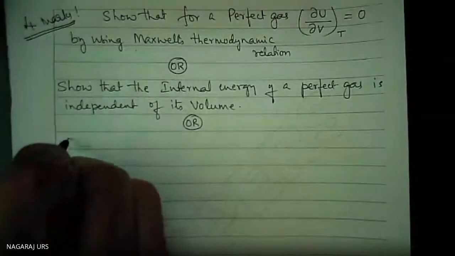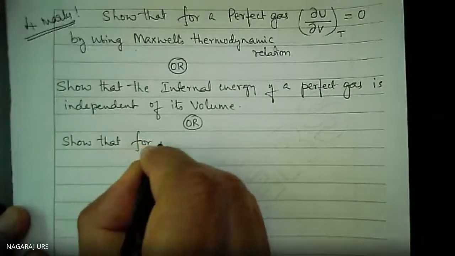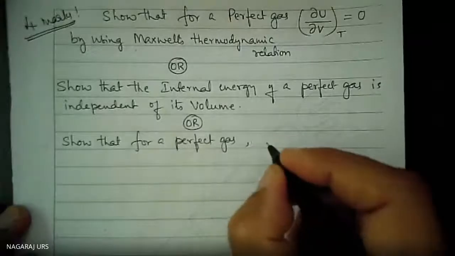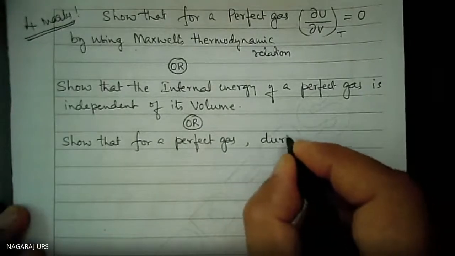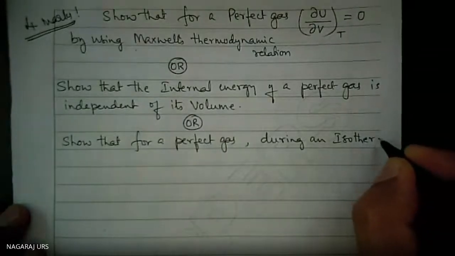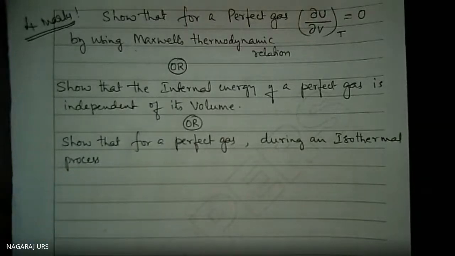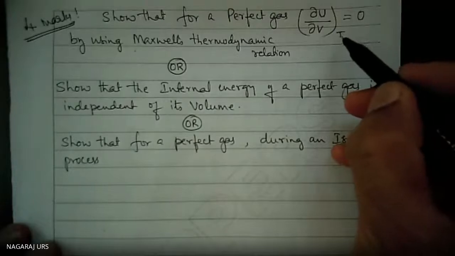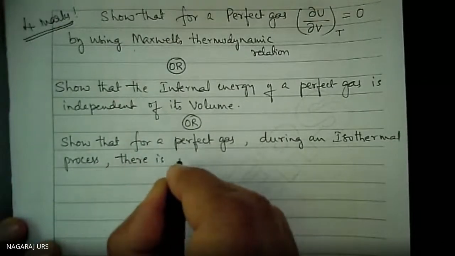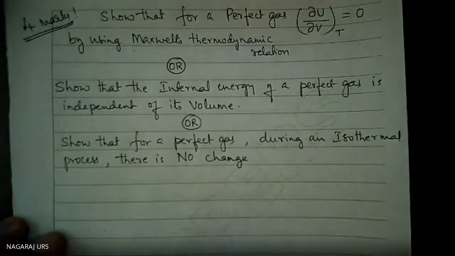Show that for a perfect gas, during an isothermal process, you know about isothermal, temperature remains constant, there is no change in internal energy.